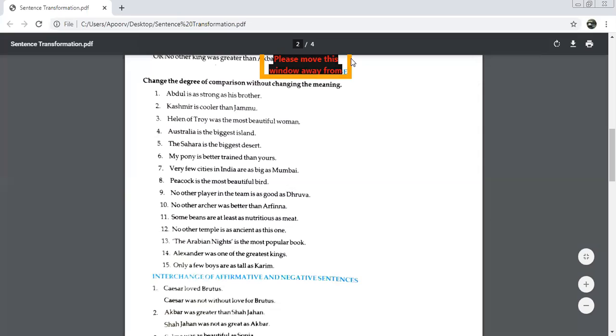What, beta? Ma'am, you are saying that we can write more and most, then the sentence will be correct. Beta, we are going to the superlative degree now. And what is the superlative degree of ancient? Most ancient. Because this sentence is starting with no other temple, that means we have to use superlative. And if it is superlative, then the superlative degree of ancient is most ancient.